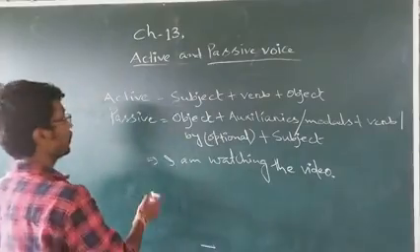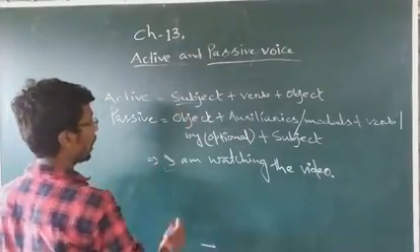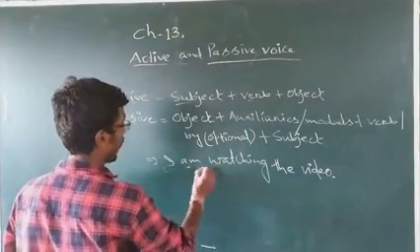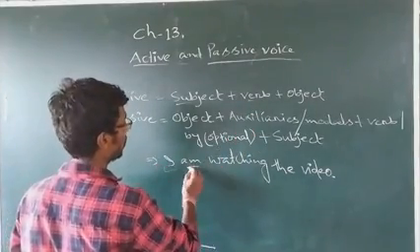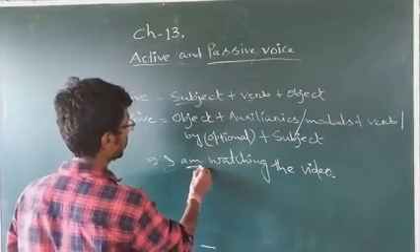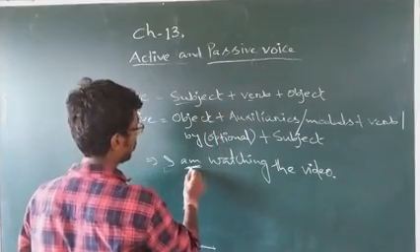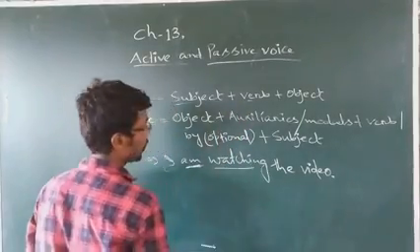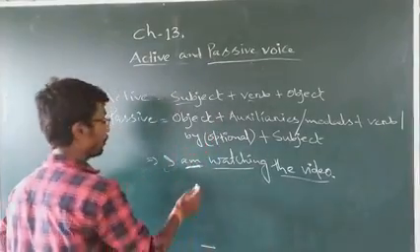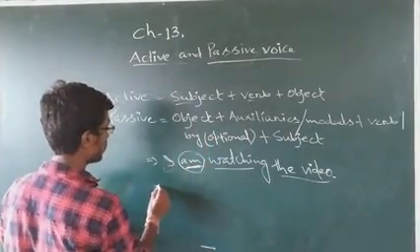You see, subject, that is I, verb, that is am, or auxiliaries also we can say, for continuous. Then watching the video.